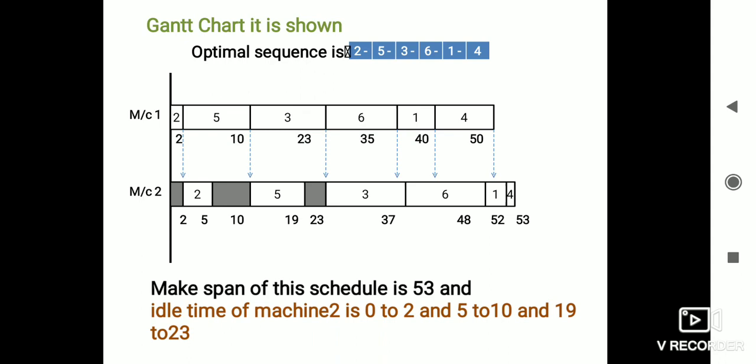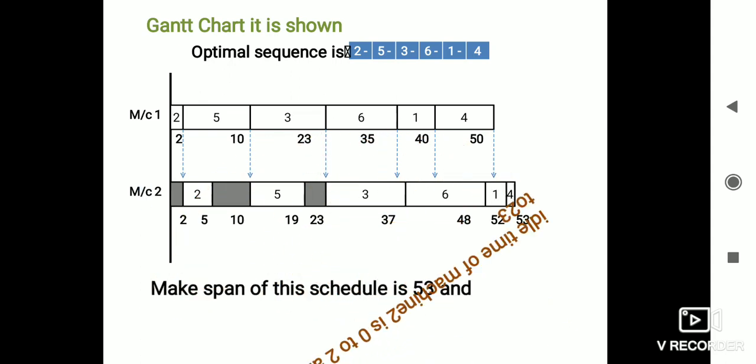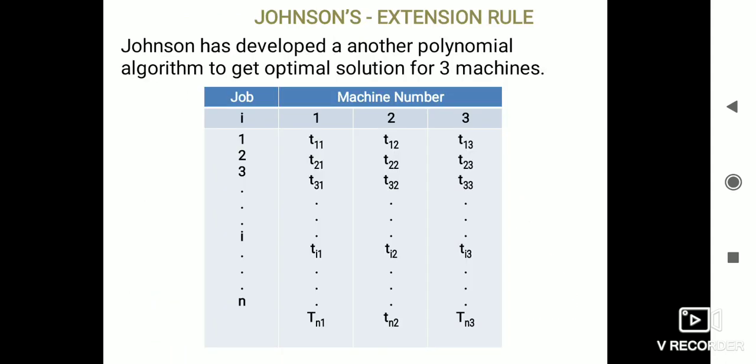The idle time of the second mission is 0 to 2, 5 to 10, 19 to 23. In the same way we can calculate the processing time, idle times or make span through the Gantt chart or otherwise in table formation. Till now we have been explaining the Johnson's rule for n jobs and two missions.